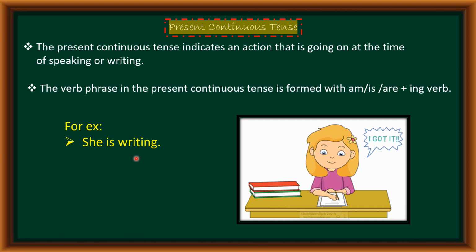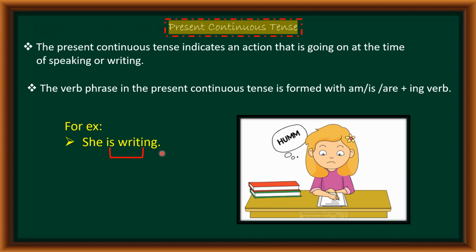So children, she is writing. So is writing is said to be the verb phrase. Is the linking verb and writing is the main verb. So children, how you will come to know that whether the sentence is in present continuous tense? You have to see the verb in the sentence, main verb in the sentence. So what is the main verb here? Writing. Yes. So children, with the main verb, we add ing to make it continuous tense.